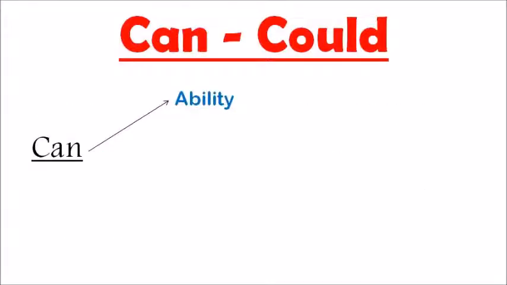Starting with the use of can. Can has many uses. Can is used to show ability: any task that you can do, any work that is physical or mental that you are able to do or that you know how to do, shows your ability to do that task. So can is used to show ability.